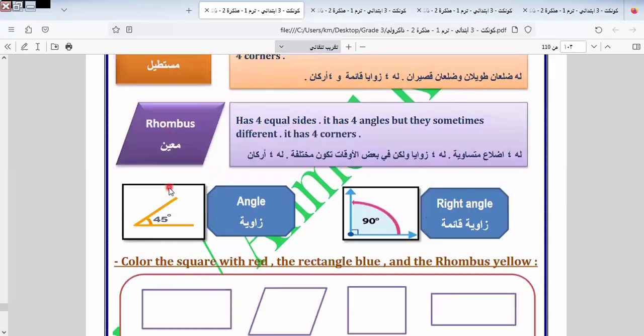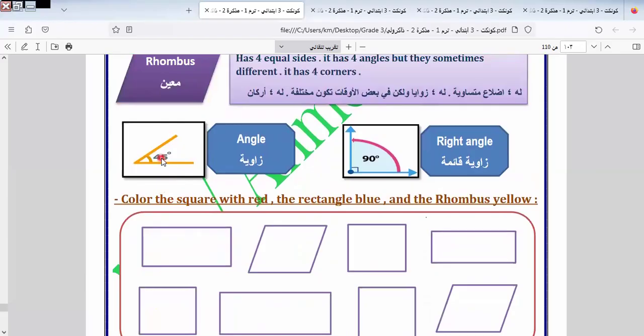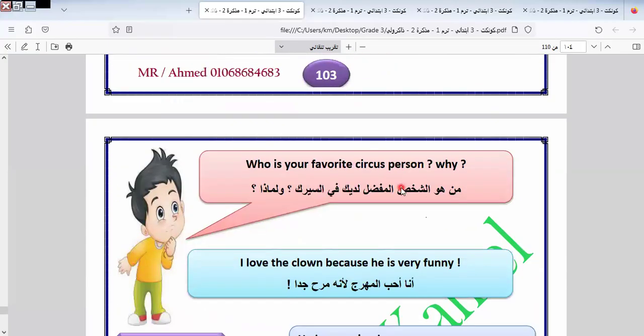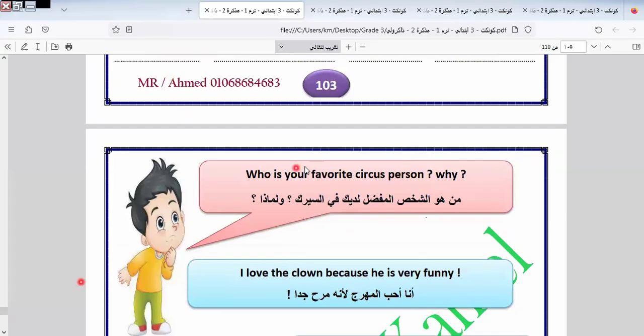It has 4 corners. Here we have this called angle, and this called right angle. This is called angle, and this is called right angle. Okay. This is the part that is related to mathematics.